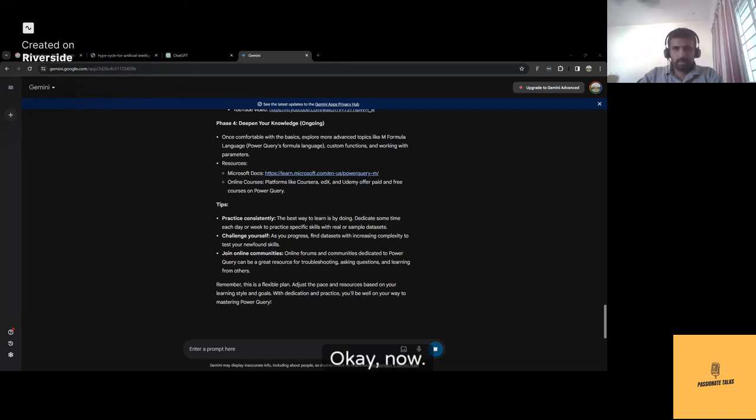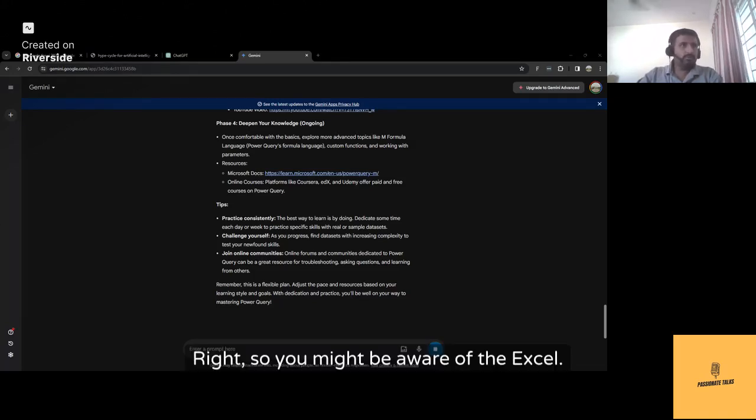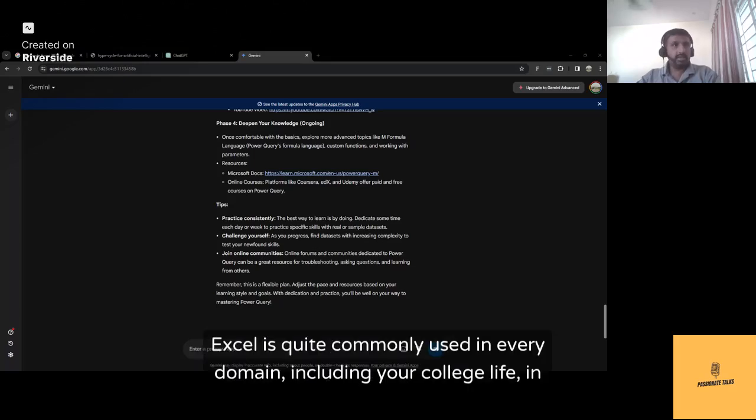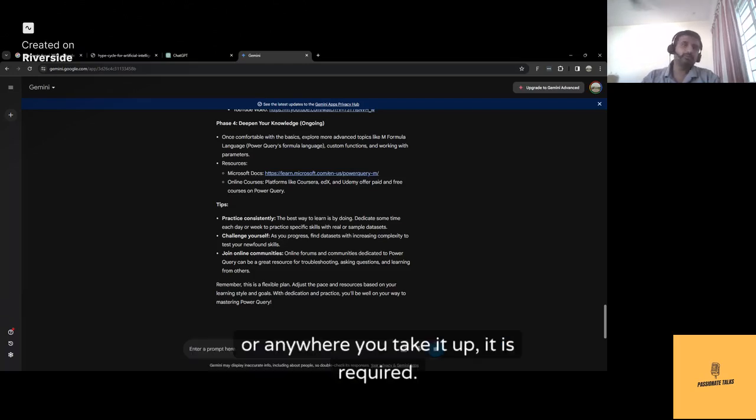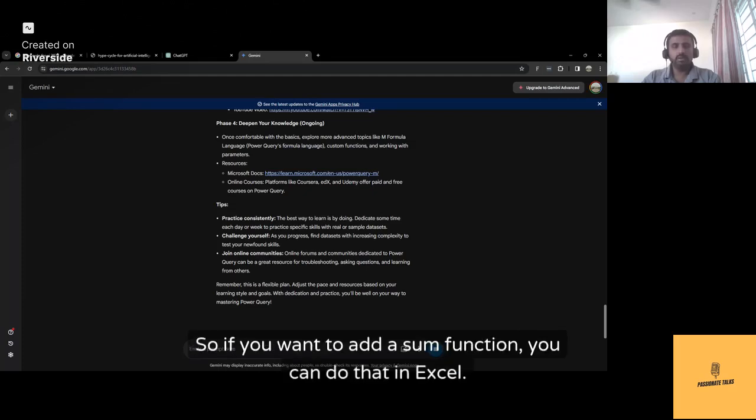Okay, now, right. So you might be aware of Excel. Excel is quite commonly used in every domain, including your college life, in your school or college administration, your manufacturing industry, pharmacy industry, or anywhere you take it up, it is required.